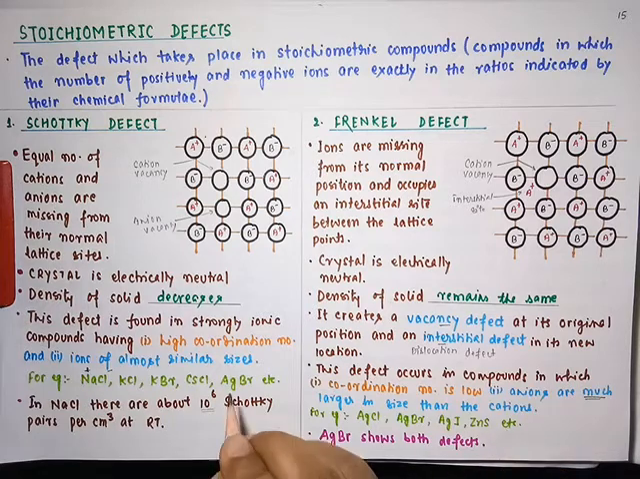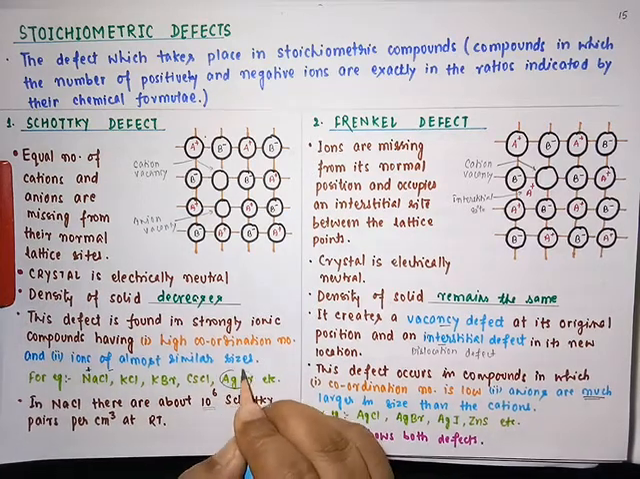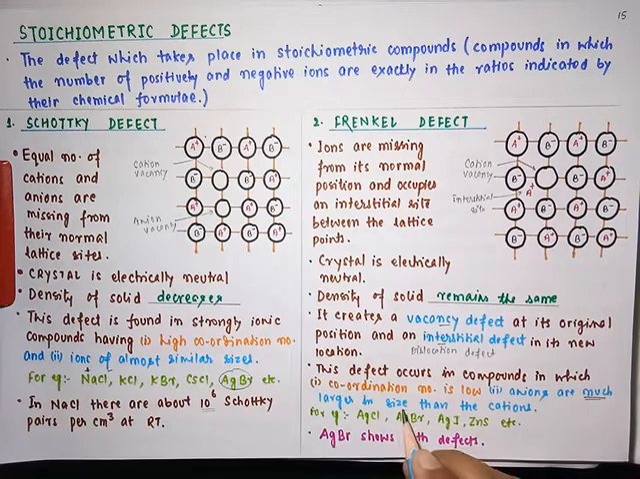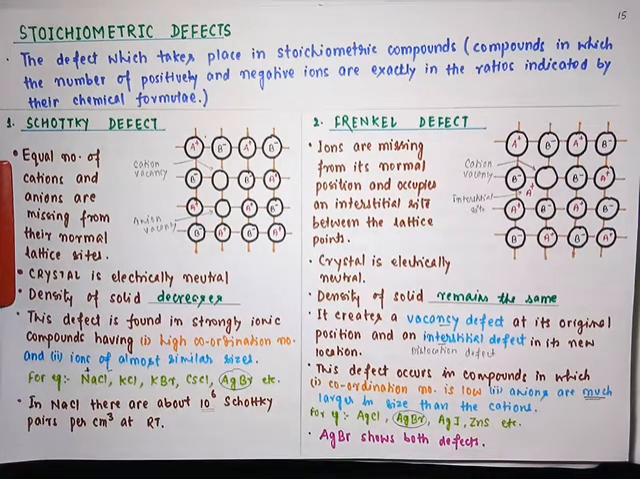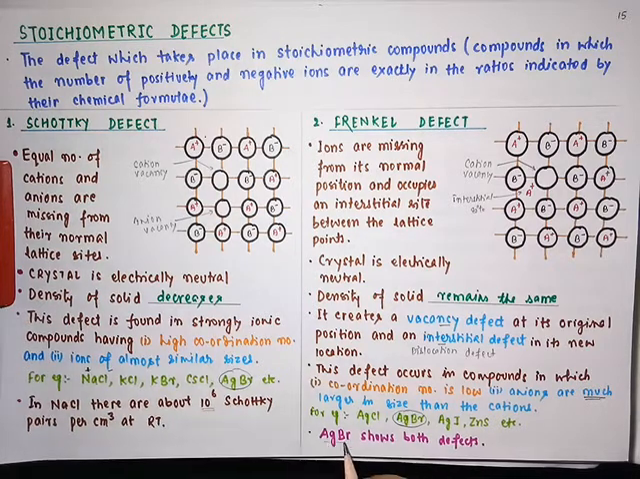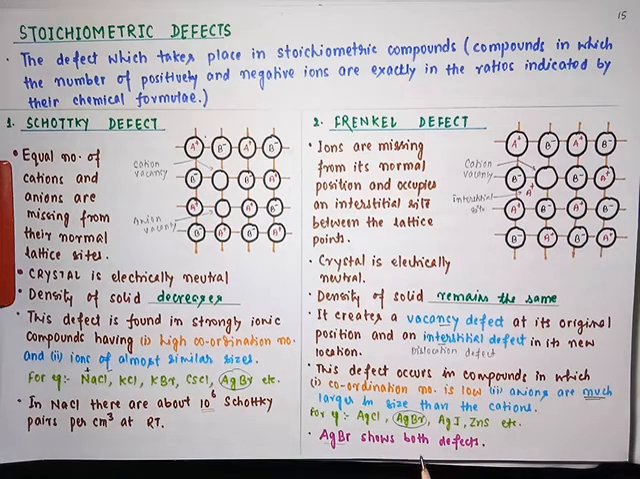Now one thing is common here. You see silver bromide shows Schottky defect and silver bromide also shows Frenkel defect. This question is frequently asked in board examinations: name a solid which shows both types of defects. So the answer is AgBr, silver bromide shows both defects. So this is all about Schottky and Frenkel defect.